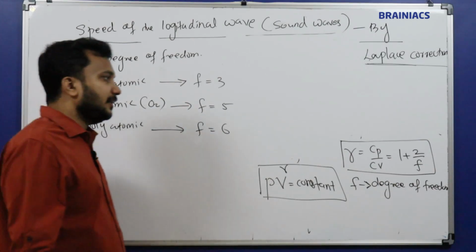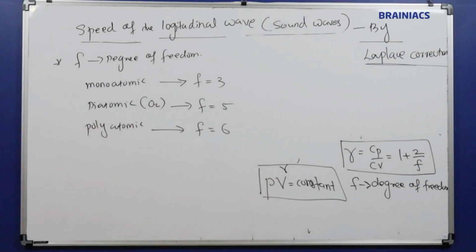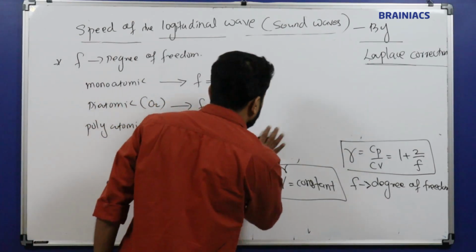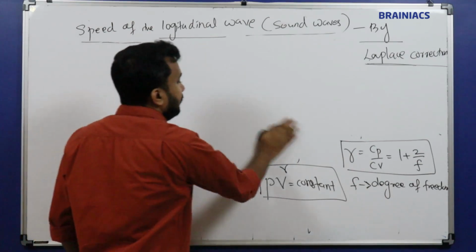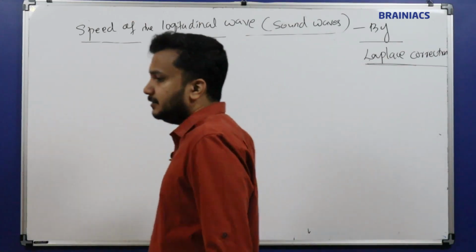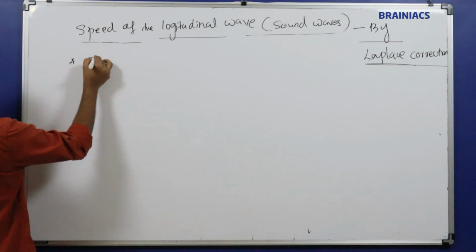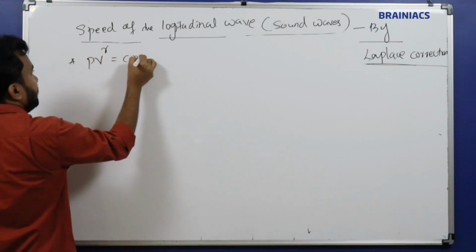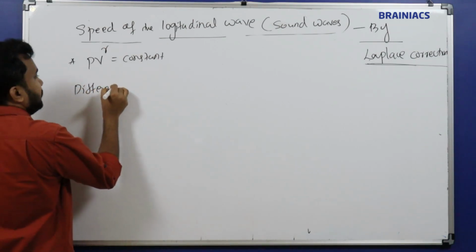In physics it is required. You substitute to find gamma in order to solve certain questions accordingly. So now we know he told it is an adiabatic process, so PV raised to gamma is constant. We are going to find the velocity of the sound wave based on this set of equations. So now we know our equation, PV raised to gamma is constant. As we have done previously, we are doing differentiation.